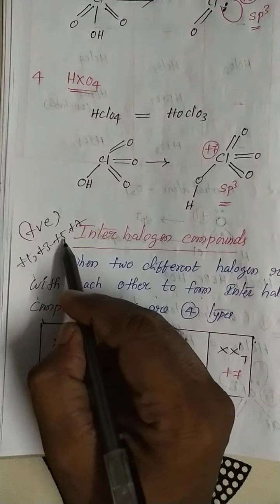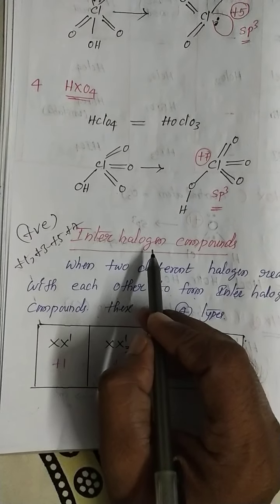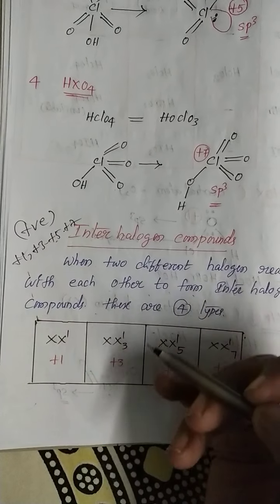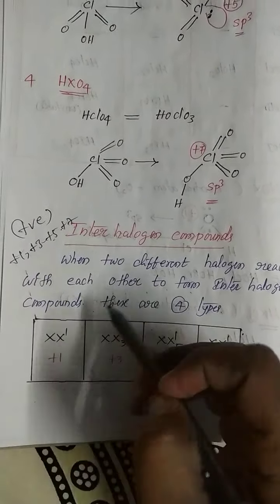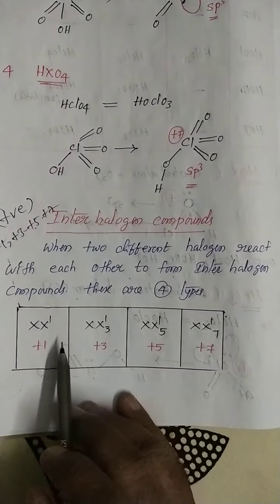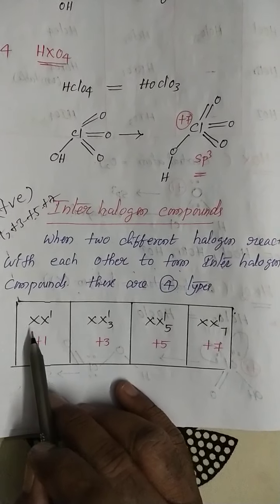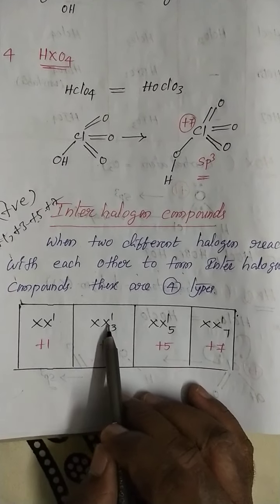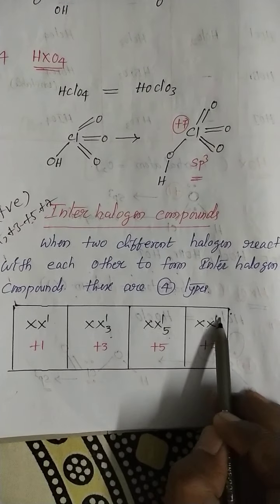So plus 1, plus 3, plus 5, plus 7. Actually all halogens are in a negative oxidation state because they always accept the electron. But in interhalogen compounds, halogens can show positive oxidation states. So ultimately, my dear students, how many types of interhalogen compound? 4 types: XX', XX'3, XX'5, XX'7.